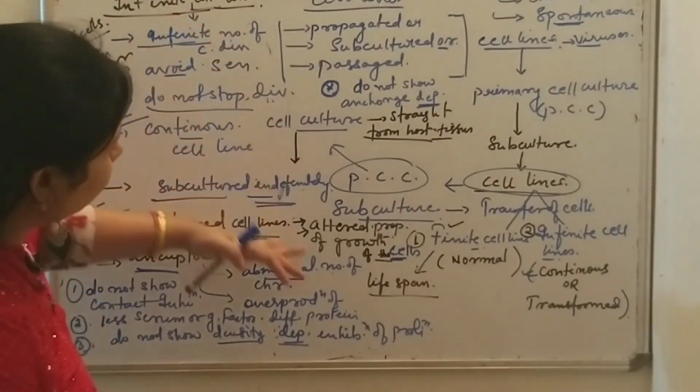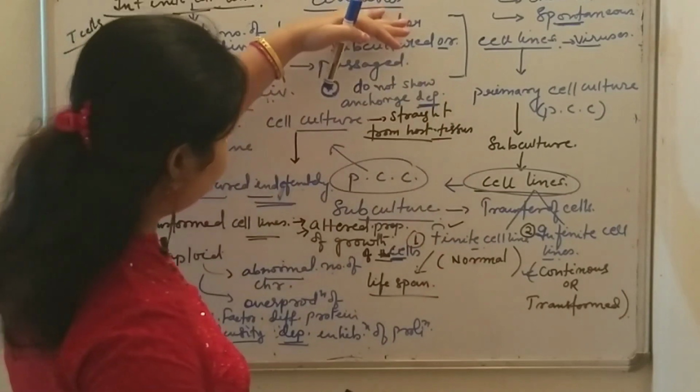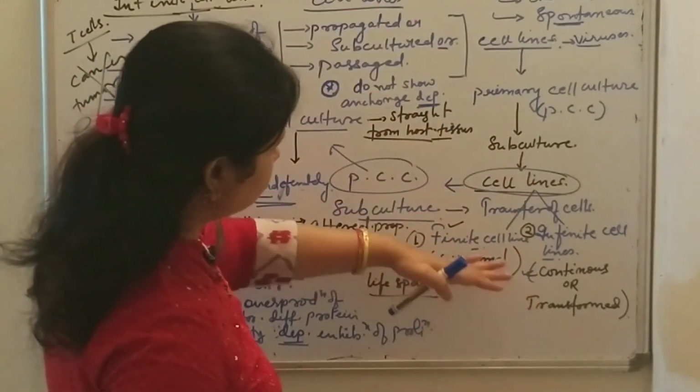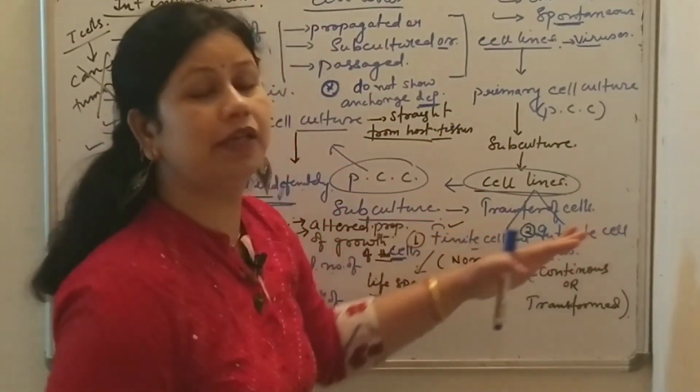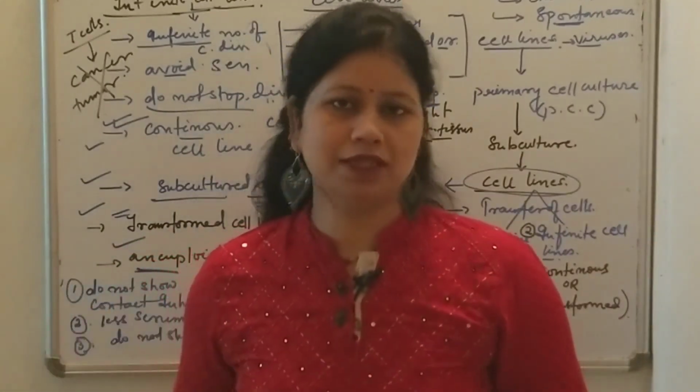So this is all about the cell lines and their types, that is finite cell lines and infinite cell lines. With this, thank you all.